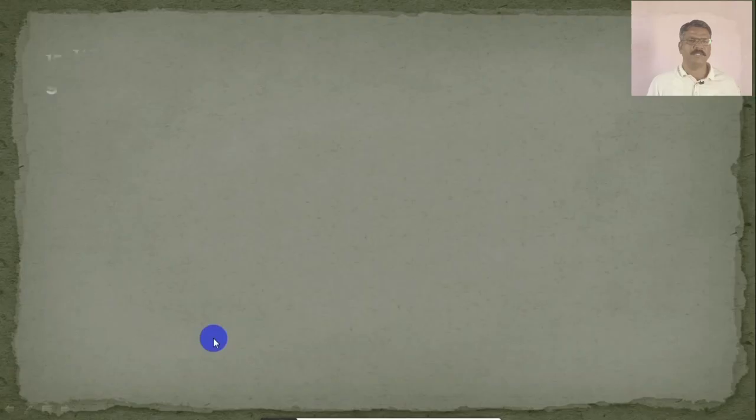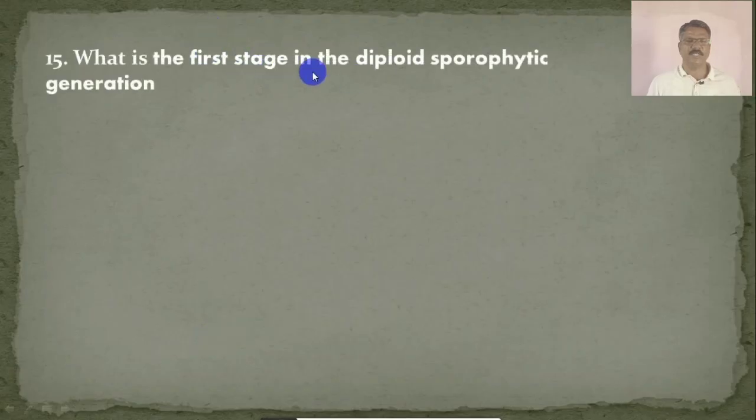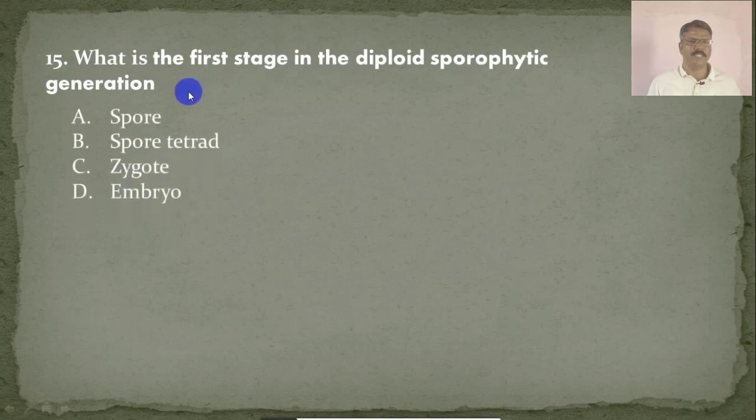Question number 15: What is the first stage of the diploid sporophytic generation in bryophytes? The options are A. spores, B. spore tetrad, C. zygote, D. embryo. The correct option is C, zygote, because the diploid sporophytic generation begins with the zygote.